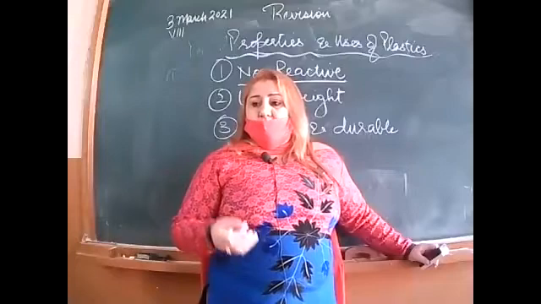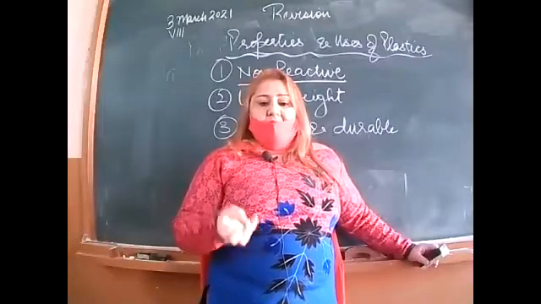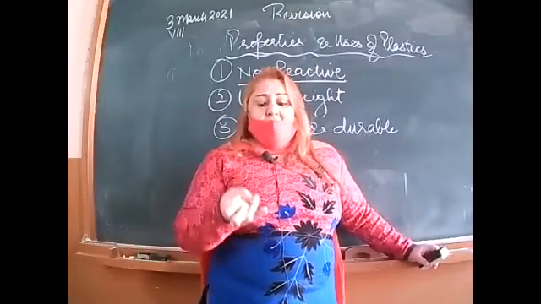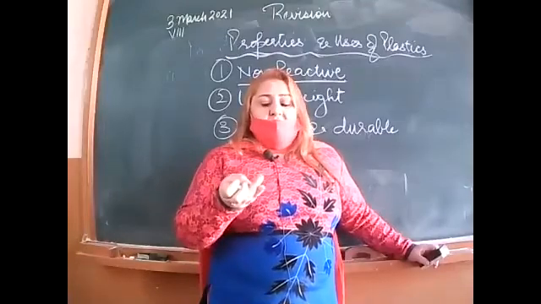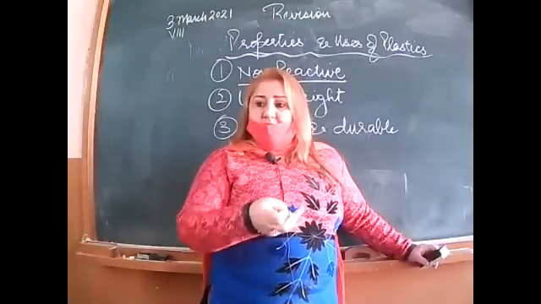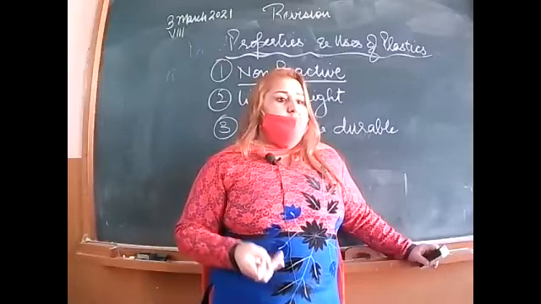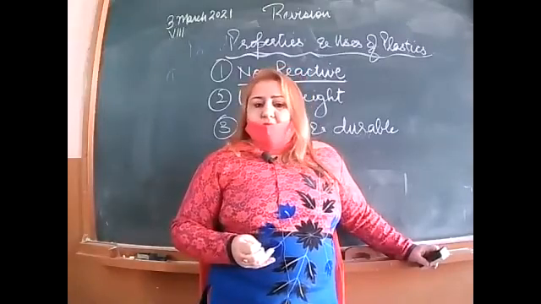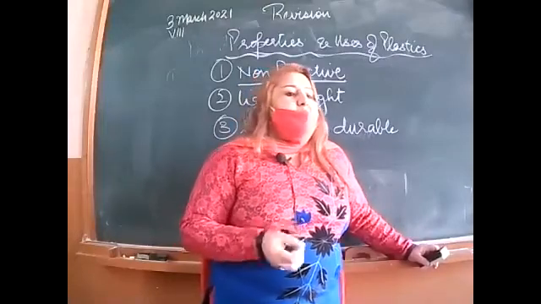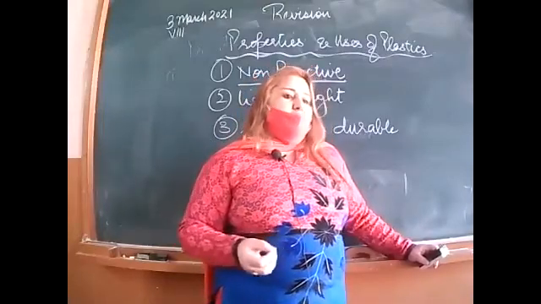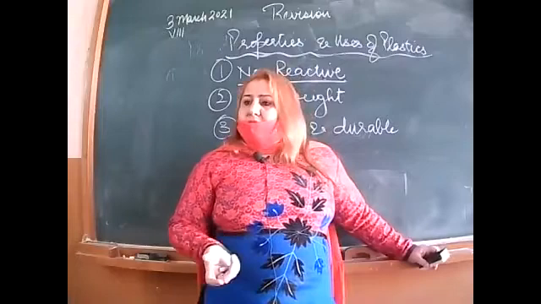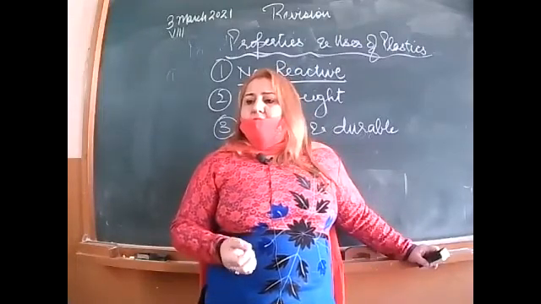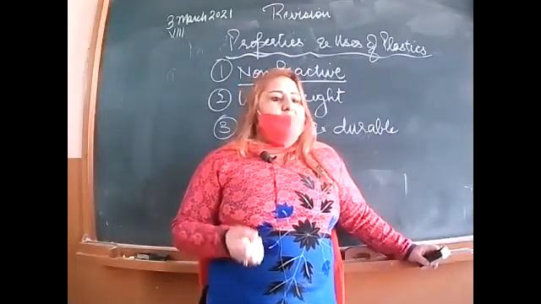like kitchenware, tiles, dinner sets, unbreakable stuff, fire resistant material, as in the uniform of firemen. Then decorative objects we can make. That's why melamine is called a versatile material.